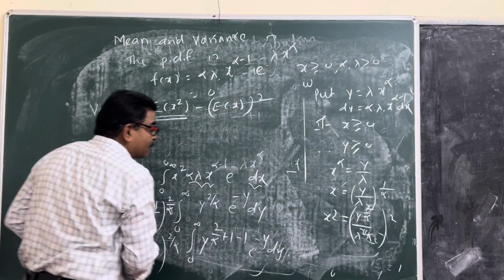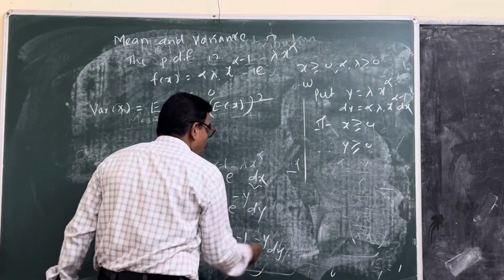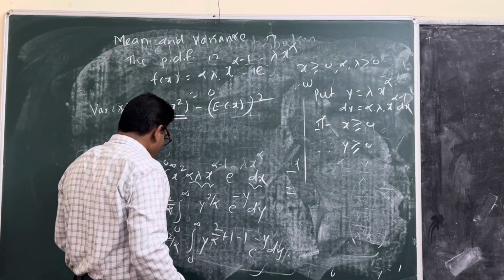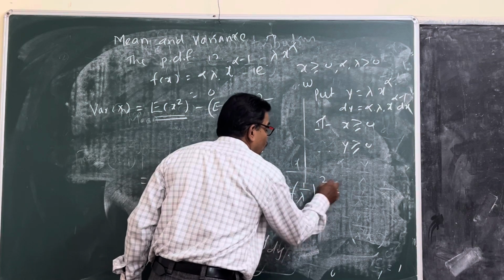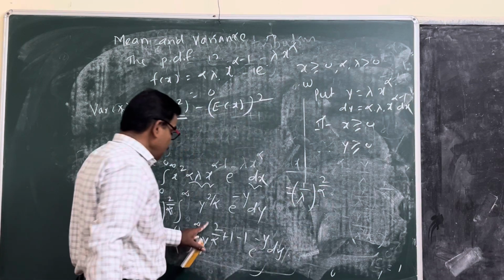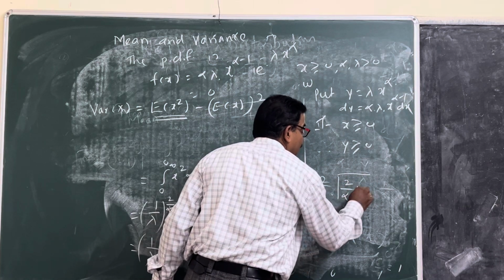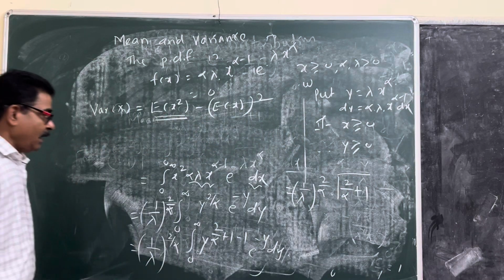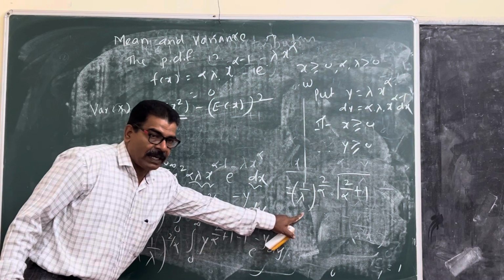What is the value of that? One upon lambda raised to power 2 upon alpha, gamma of 2 upon alpha plus 1. This is the expected value of x square.